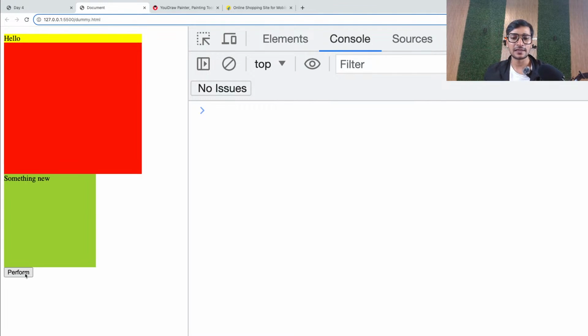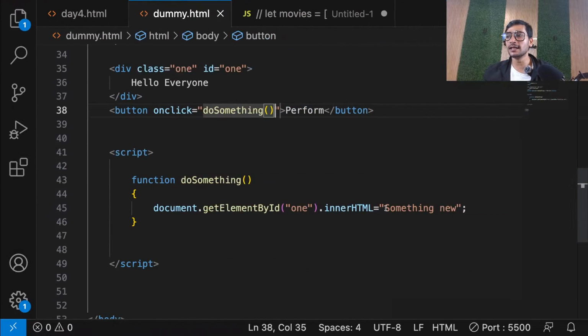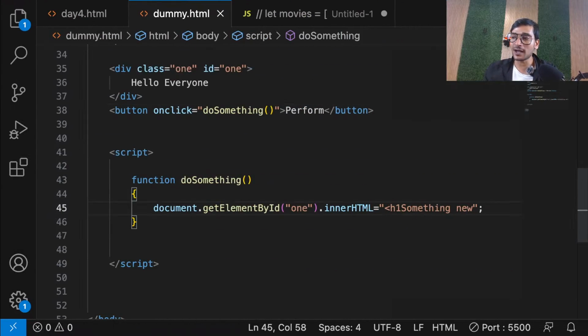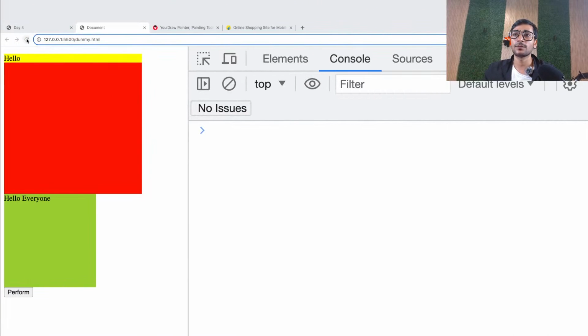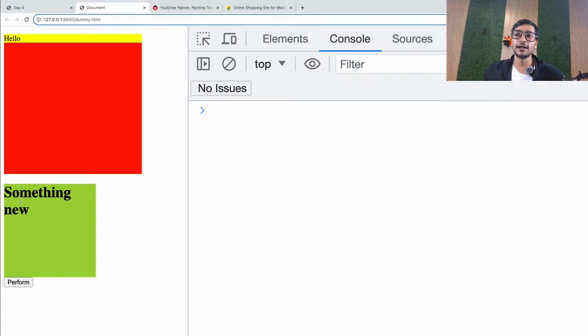That's how it works. And I can see a lot of people asking about innerHTML and innerText. It's very easy guys. See, in innerHTML, you can also pass some HTML tags. That's allowed, and they will behave like HTML tags. See, if I pass some H1, now if I click, see, it's getting bold because now H1 is working.